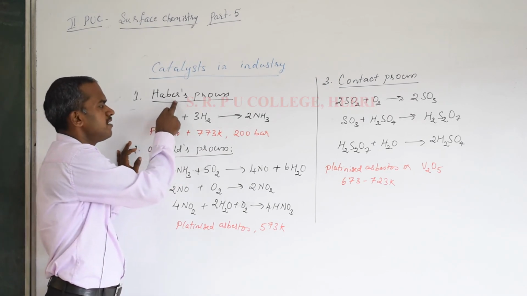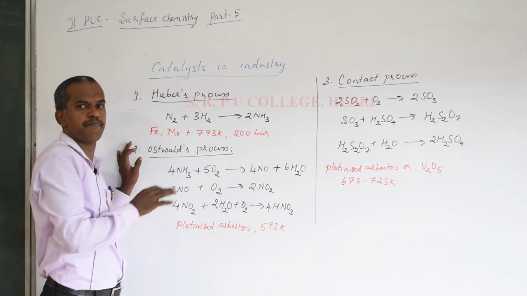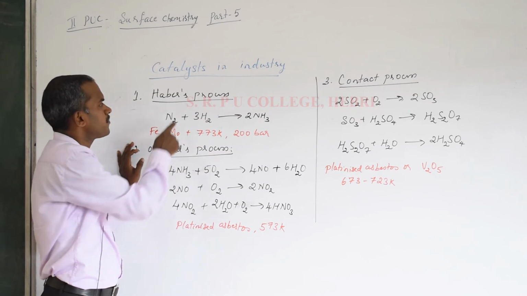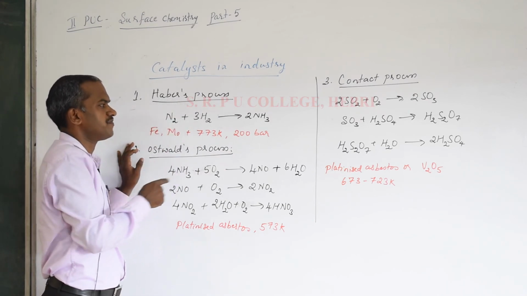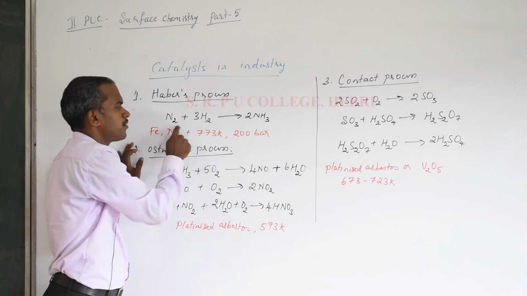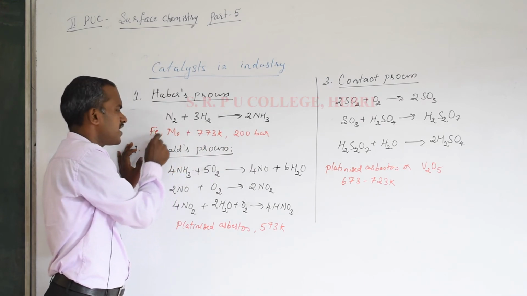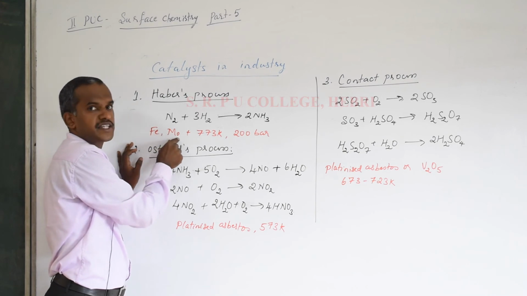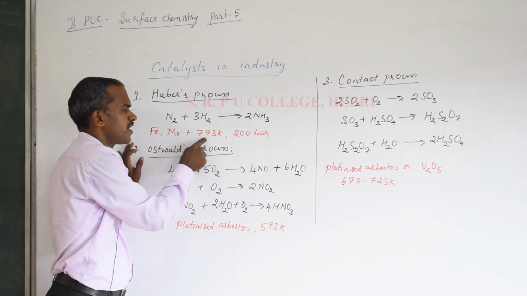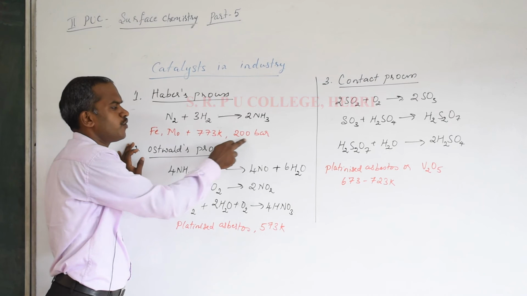The first one, I think all the three you studied in the P block elements chapter. The first one is Haber's process, the synthesis of ammonia from nitrogen and hydrogen. It is catalyzed by iron, a finely divided iron we use. Molybdenum acts as a promoter. And temperature of around 773 Kelvin and a pressure of 200 bar.